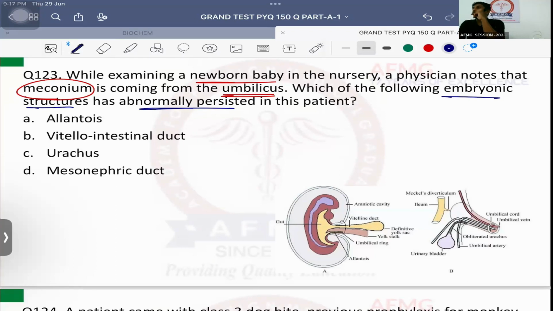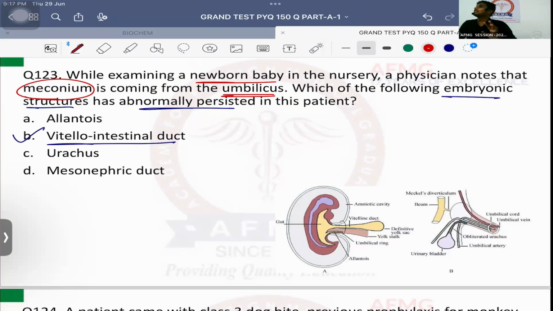That is the vitellointestinal duct, also known as omphalomesenteric duct, that should obliterate or disappear after birth. But if it remains completely patent, then there will be a formation of vitelline fistula, and that vitelline fistula will lead to passage of meconium or stools from the umbilicus.